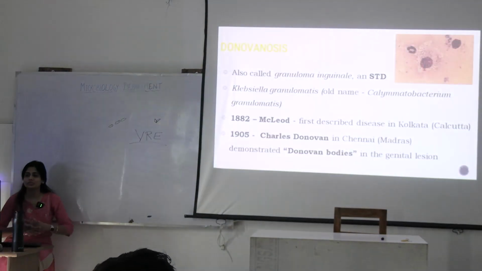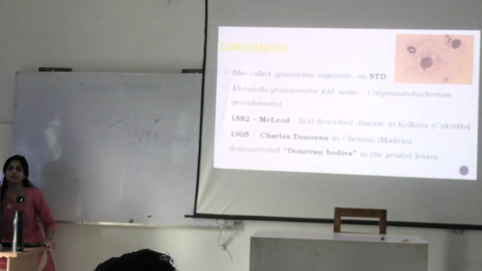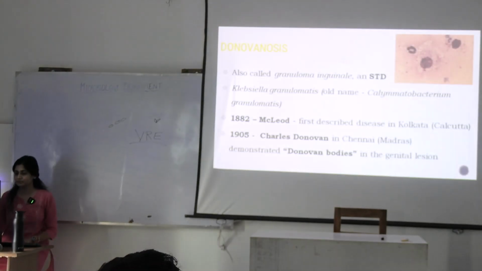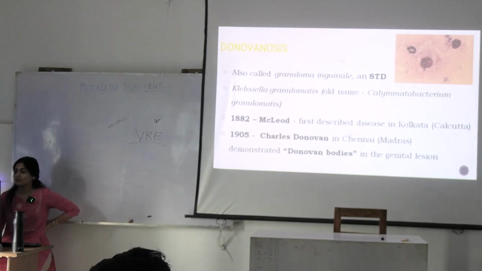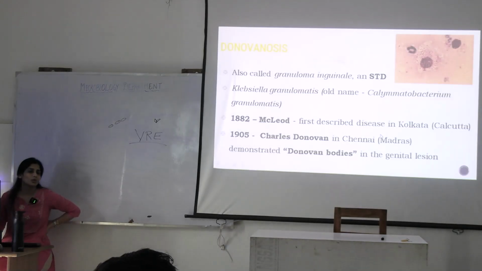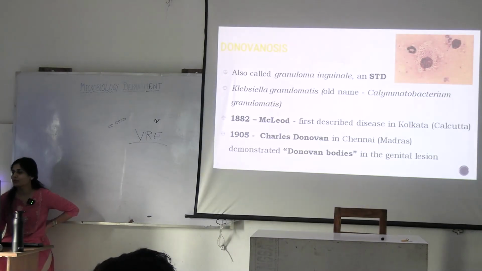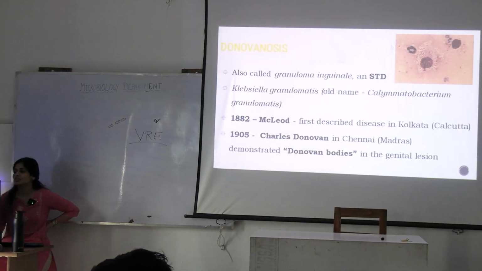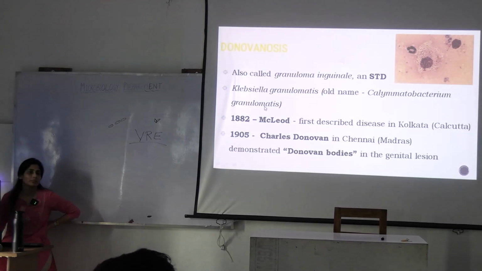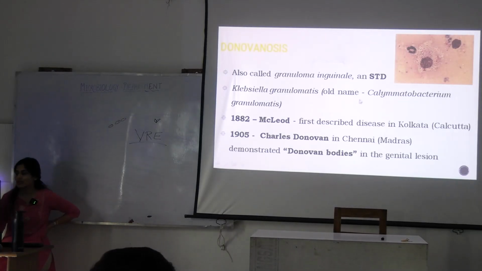What about donovanosis? Where was it discovered? Donovanosis was discovered in Chennai, India by Charles Donovan. So why was it named donovanosis? Because he found these Donovan bodies, which are peculiar to these ulcers caused by which organism?